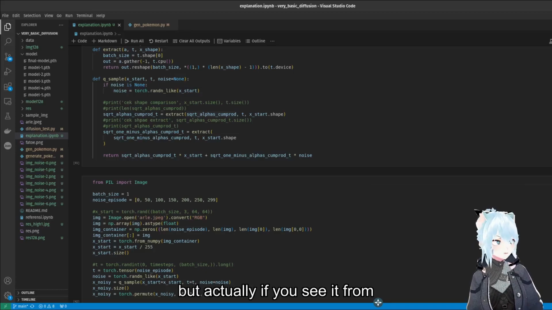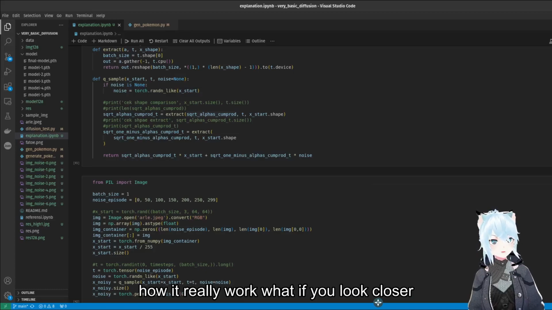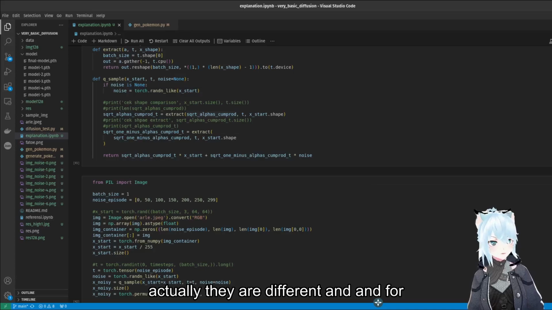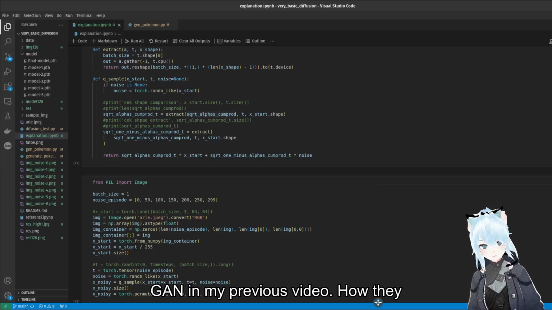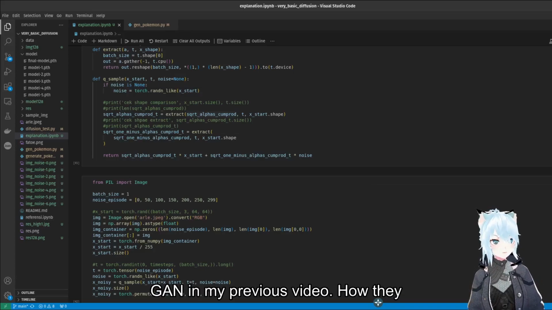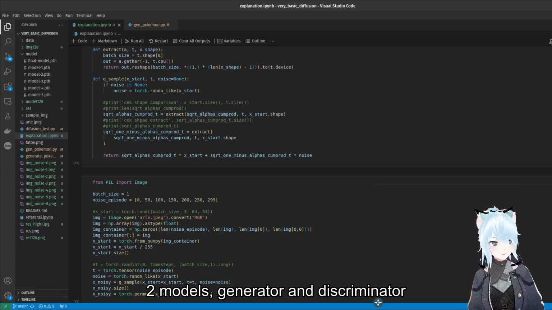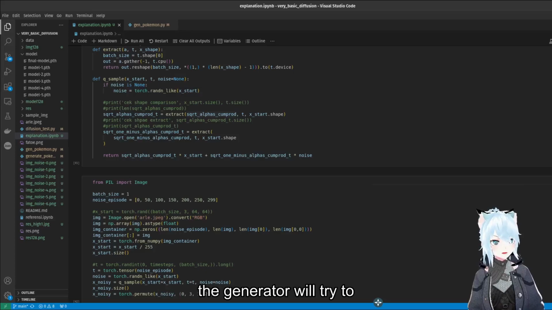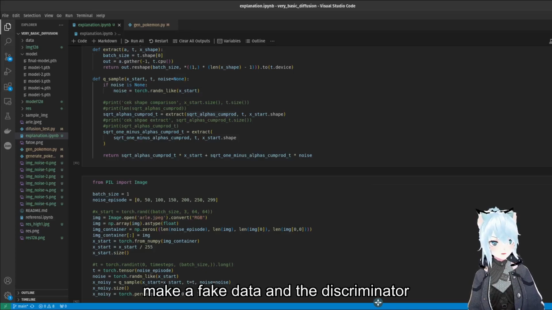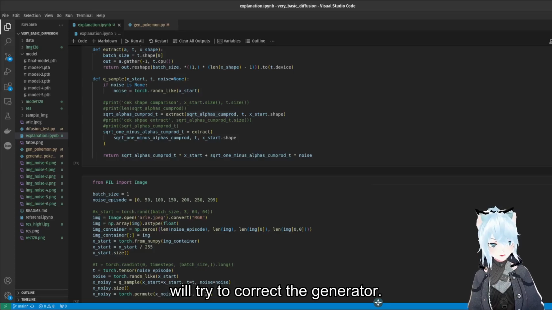But if you look closer at how they really work, they are different. For GAN, as in my previous video, there are two models, a generator and a discriminator. The generator will try to make fake data, and the discriminator will try to correct the generator.